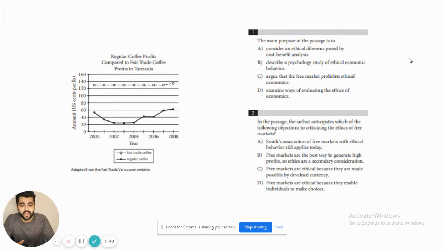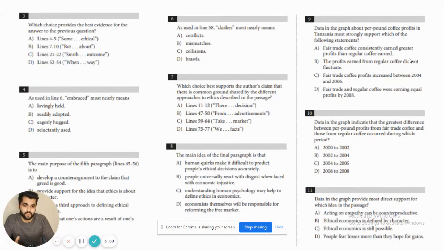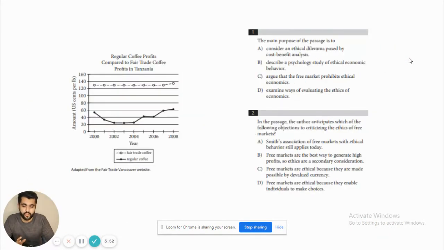So once you're done with the passage, the next part is the question, right? And here the RIP-RAP part comes in. So first thing that you have to do is to cover the answer choices, right? That's the first step. The second is that you have to rephrase the question, right? So the question is, the main purpose of the passage is to, right? So you have to change this question into a how, what, and why question, right?